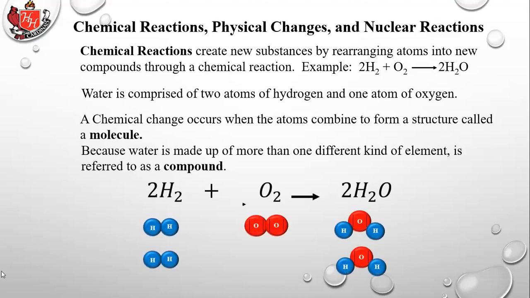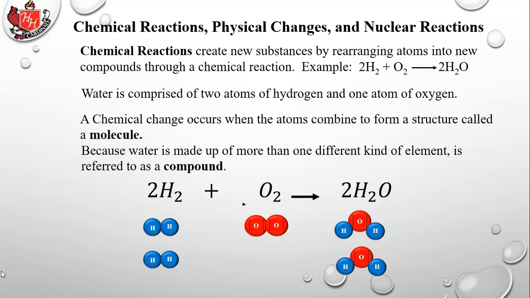So there we see it. There you see two hydrogen molecules, so the two atoms stuck together make one molecule. You have two hydrogen molecules and one oxygen molecule. Again, two oxygen atoms put together form an oxygen molecule. Now, H2 and O2 are not compounds because they only consist of one element. They're called elemental molecules. But then they break apart, and how they do that is something we'll talk about in this class, and they reform to form molecules and compounds that have one oxygen and two hydrogens. And you get two of those.